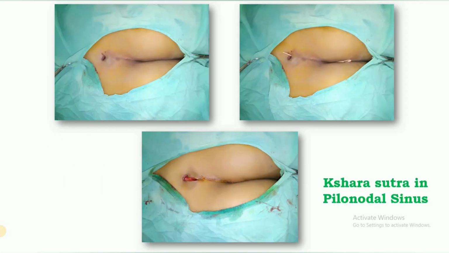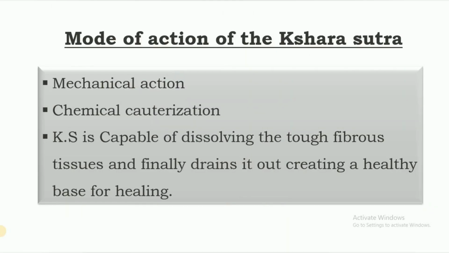This is Shar Sutra in case of pilonidal sinus. In the second figure, the probe is in place, and in the third figure, you can see Shar Sutra in the pilonidal sinus. The mode of action of Shar Sutra is mechanical action and chemical cauterization, and Shar Sutra is capable of dissolving the tough fibrous tissues and finally drains it out, creating a healthy base for healing.